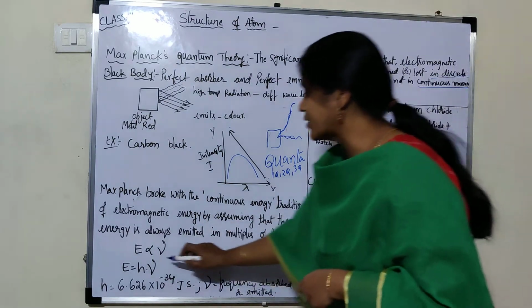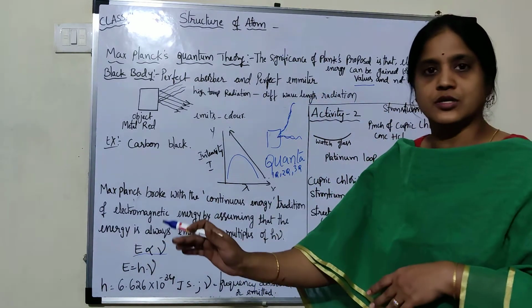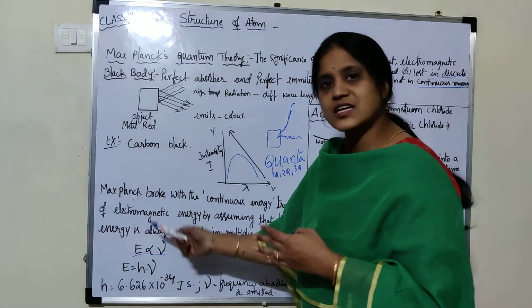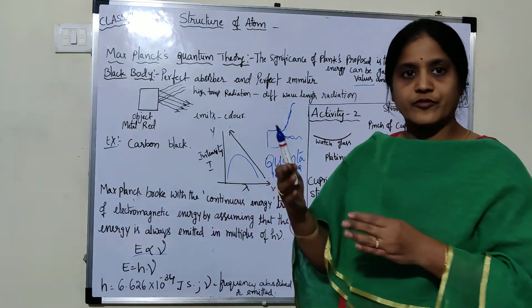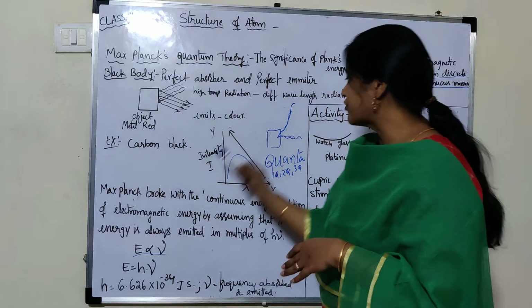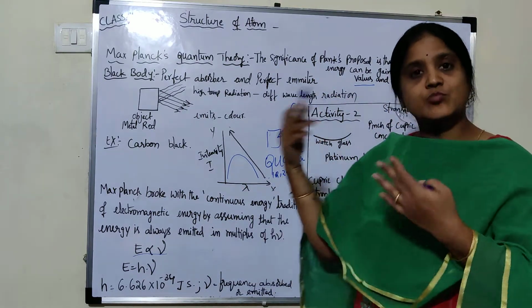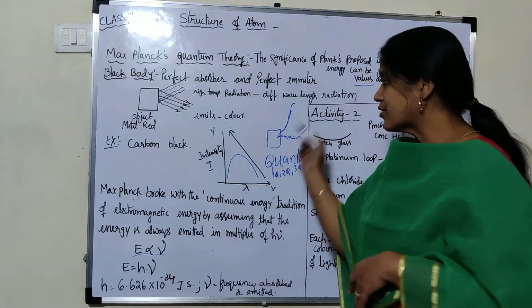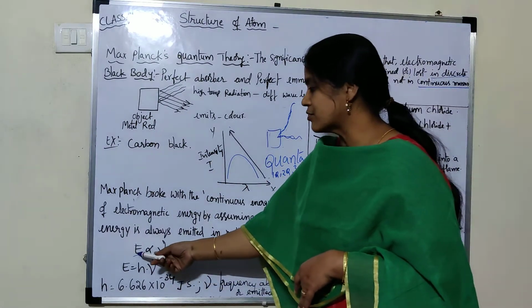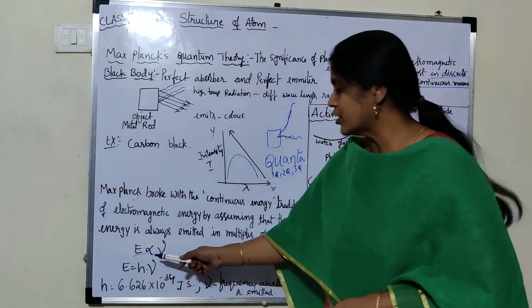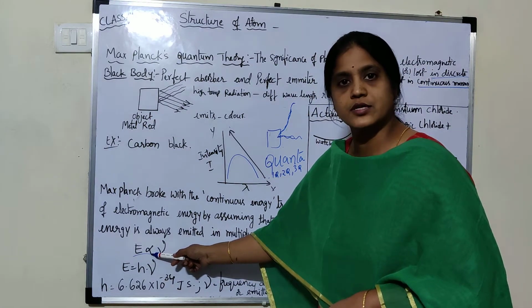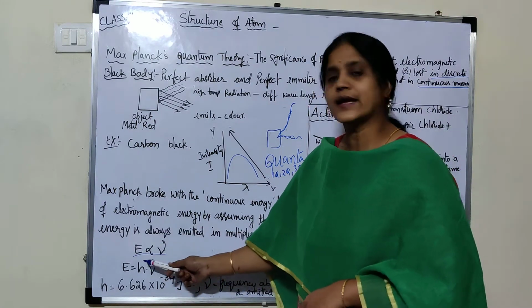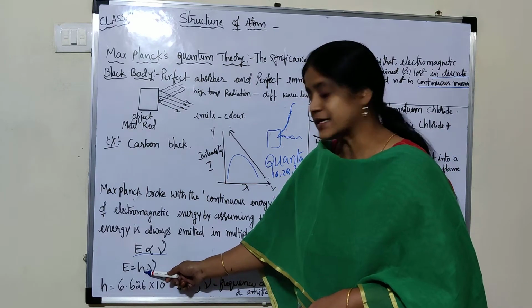So these two are directly proportional. If a higher frequency of light falls on the object, it emits more light. The energy emitted by the object is more. So he gave the relation between energy and frequency. When you remove this proportionality, we have to take a constant, that is h.